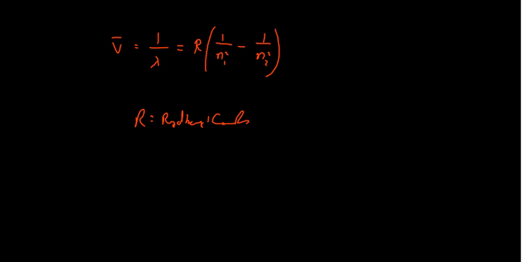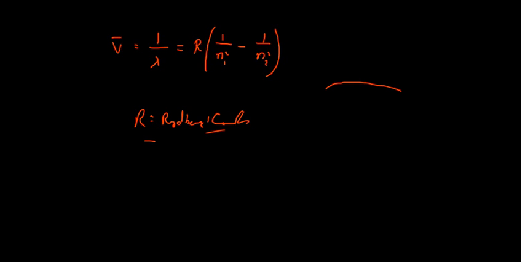1 divided by lambda is equal to R times (1 by n1 square minus 1 by n2 square). So what are these? R is the Rydberg constant. I guess you know that, okay. And n1 and n2 are the orbits.